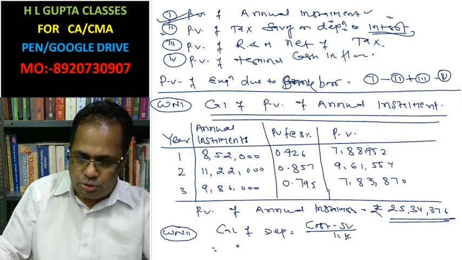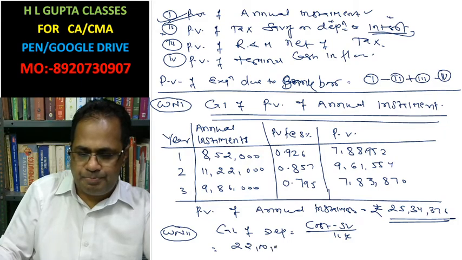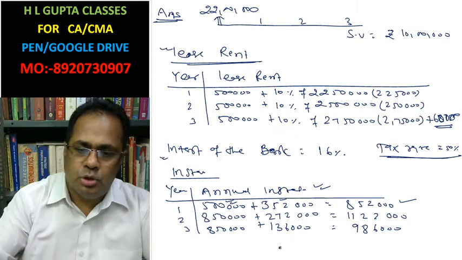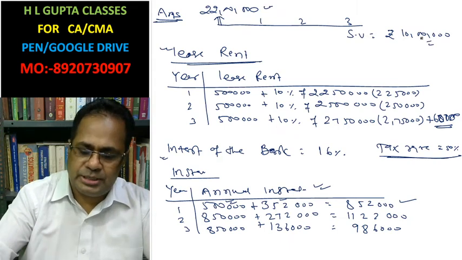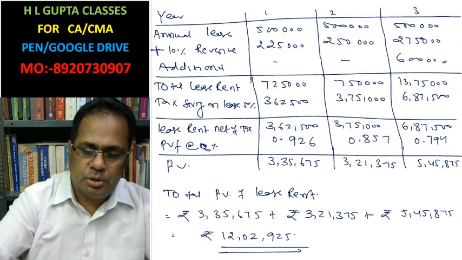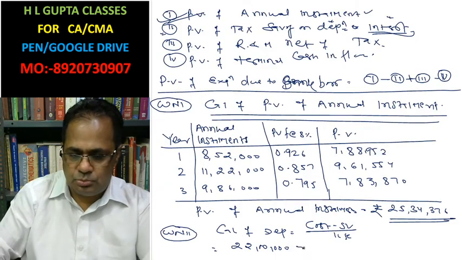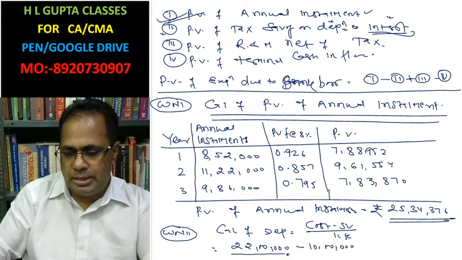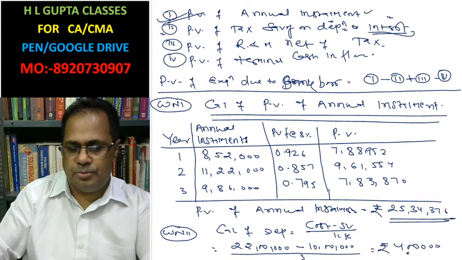In the given question, 22 lakh is the cost, and after 3 years the scrap value is 10 lakhs. So 22 lakh minus 10 lakh scrap value, over a life of 3 years, gives rupees 4 lakh as the depreciation.